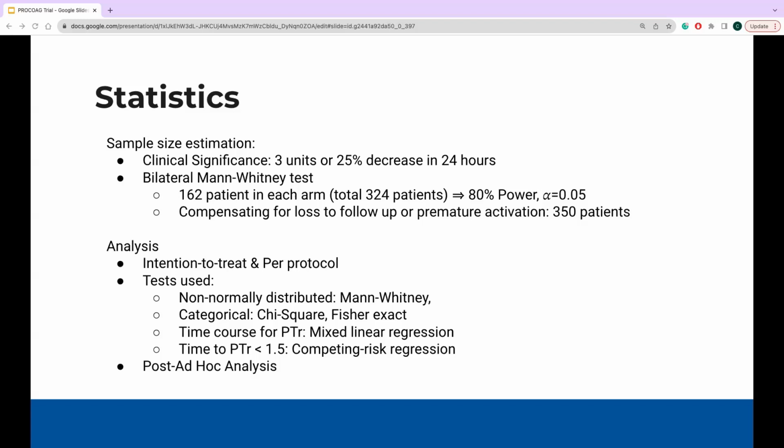Here they calculated a minimum sample size of 162 patients per group that was needed to produce 80% power. To compensate for potential loss to follow-up, they rounded this number up to 350. Both intent to treat and per protocol analysis were performed, and further statistical analysis were done as appropriate.